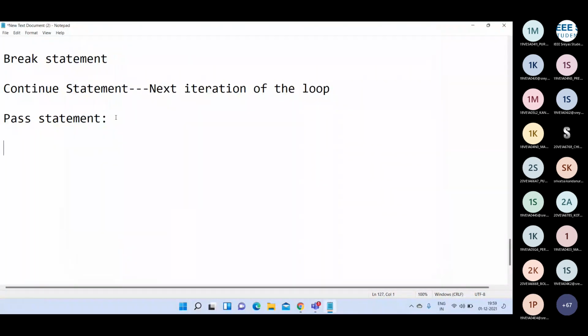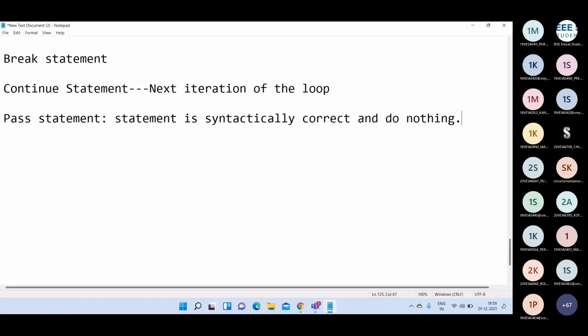So, pass statement is used when the statement is syntactically correct and does nothing.